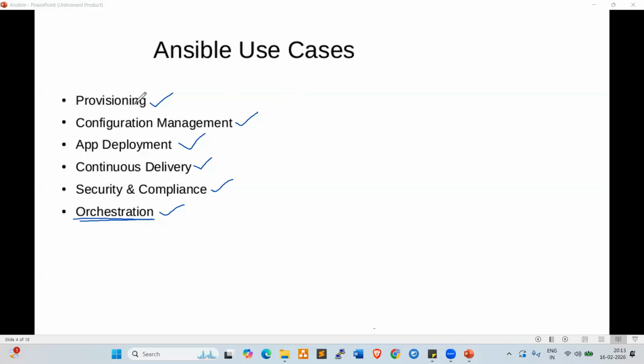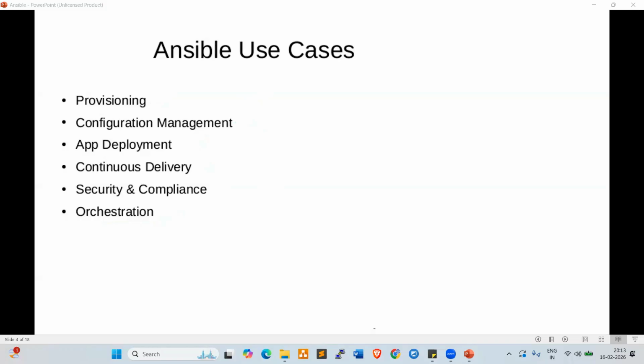Fine. So provisioning, configuration management, application deployment, continuous delivery, security compliance, and orchestration. Not only these activities, Ansible performs so many activities. I'll show you that. Fine.